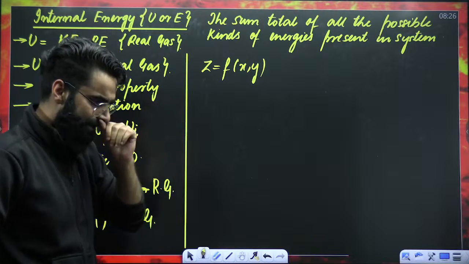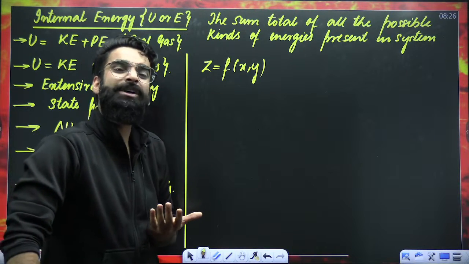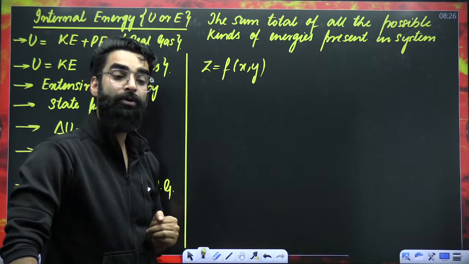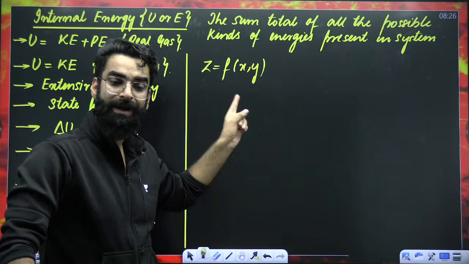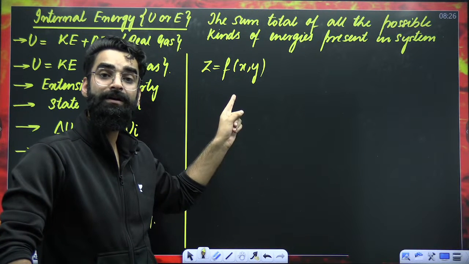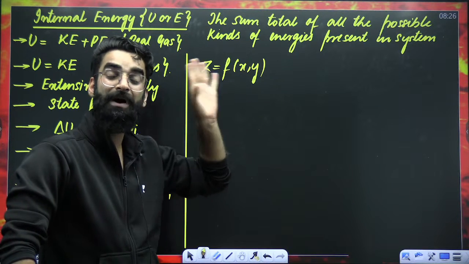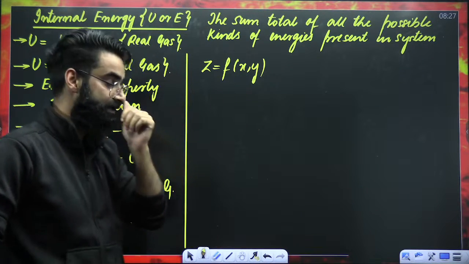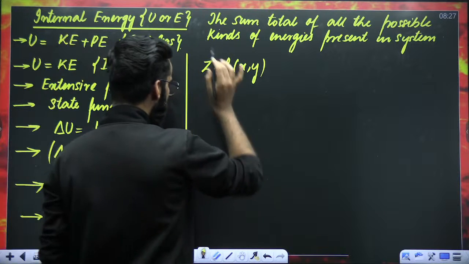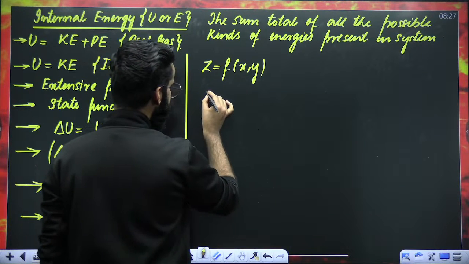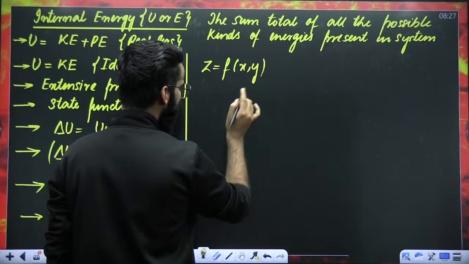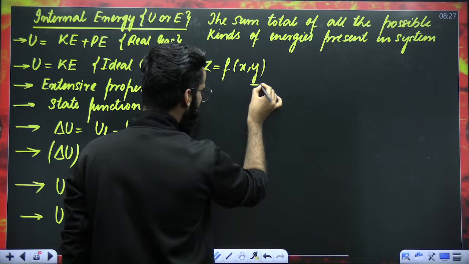Correct? So if I want to calculate the total change in z, how do I do that? Over here, I'm not going to use the normal differentiation which you do. Over here, I'll be using the partial differentiation. And try to understand what I'm going to say. My dear students, what I'll be doing, I'll try to keep y constant.